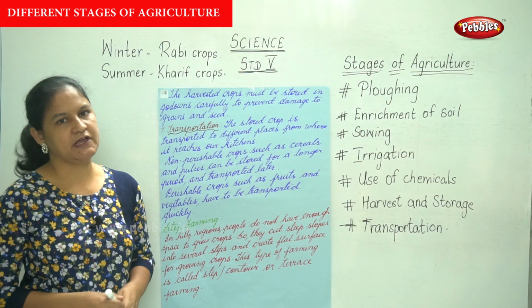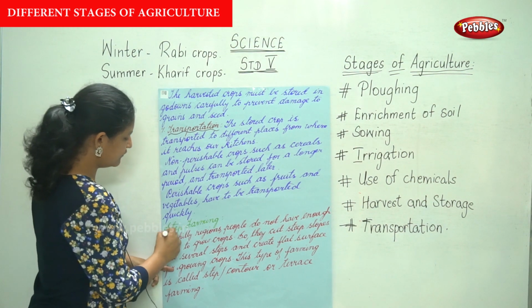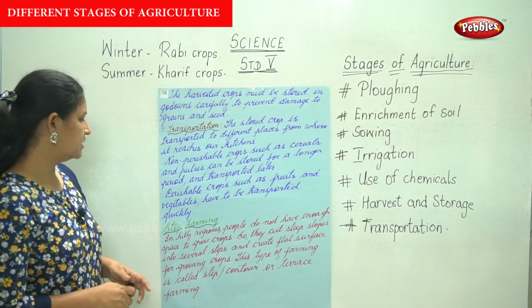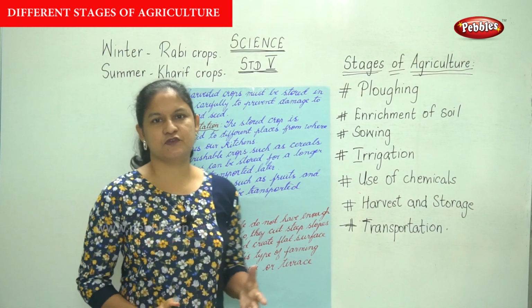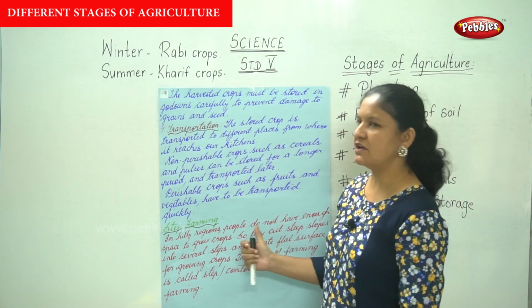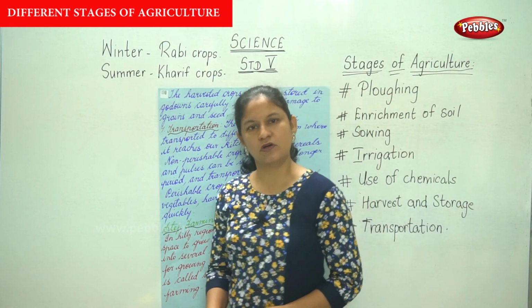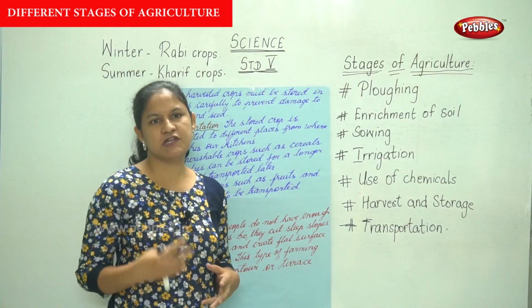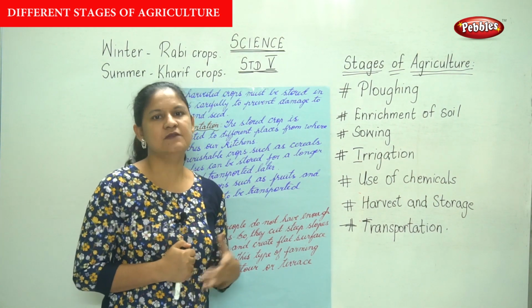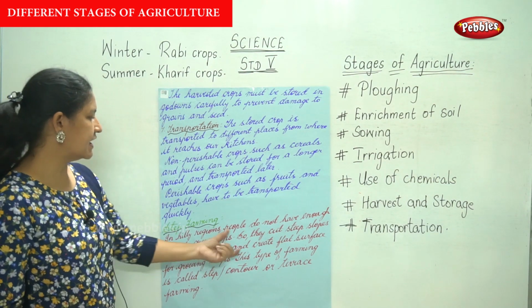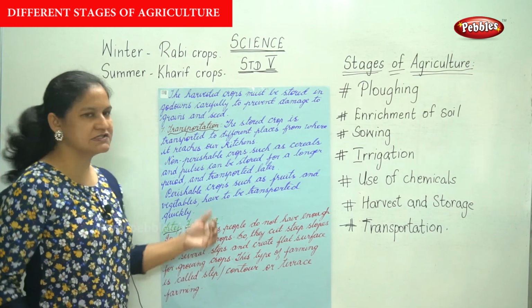The next topic is your step farming. So talking about step farming. Here in hilly regions, if you notice, the people do not have enough space to grow crops. For example, if you go to hill stations like Ooty and Kodaikanal, you don't find place to grow crops. So they cut steep slopes into several steps.